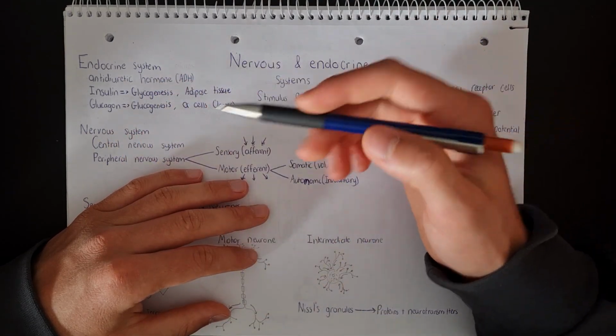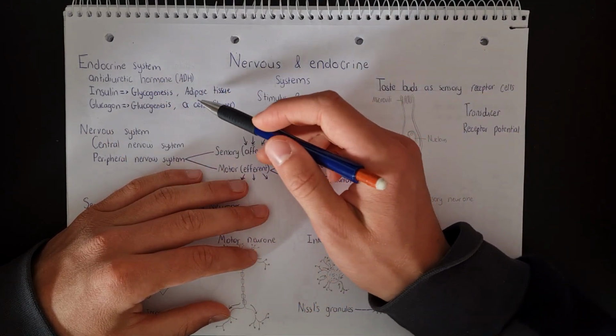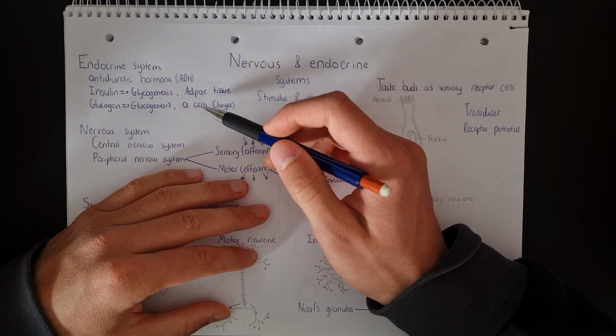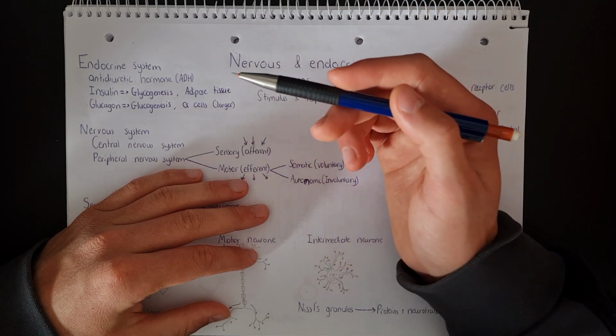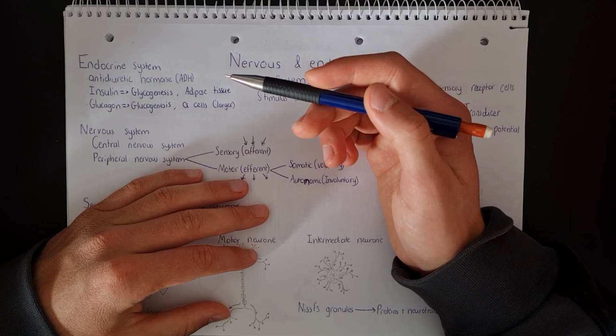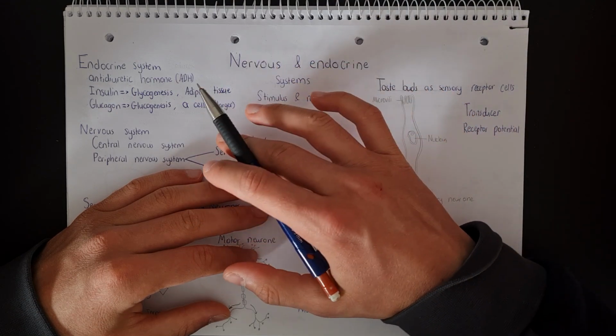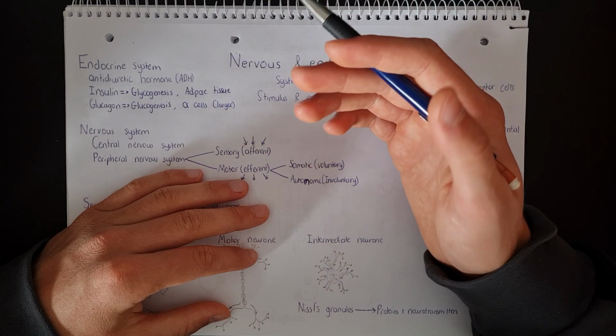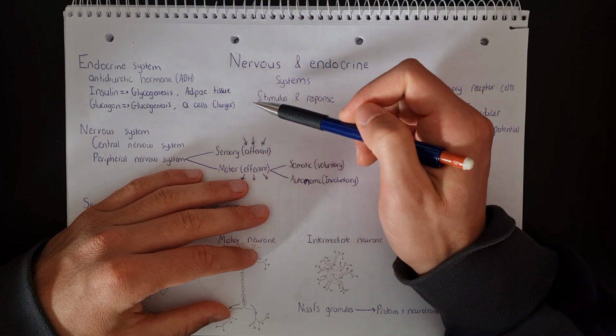Now, glucagon is produced and released by the A cells of the islets of Langerhans in the pancreas. Okay, so the pancreas has a group of cells called islets of Langerhans, and there are two types, A cells and B cells.